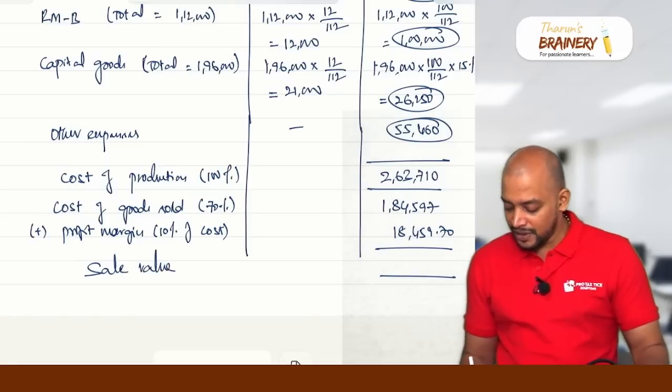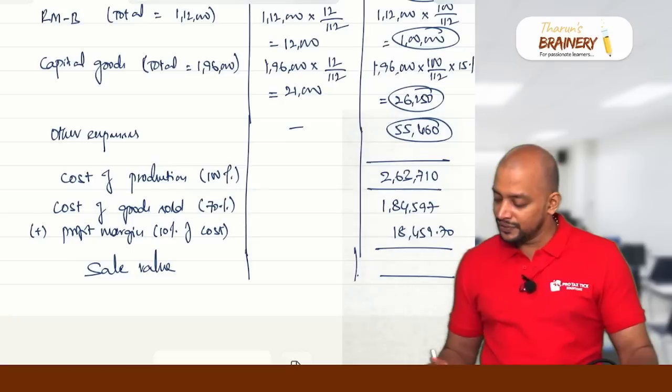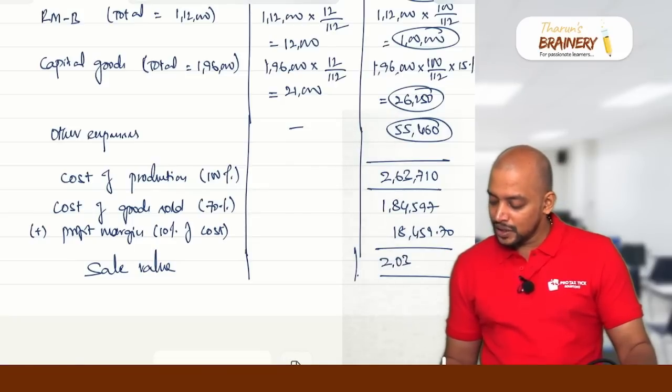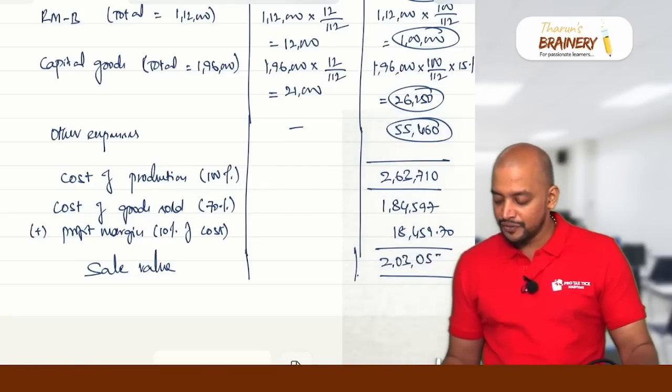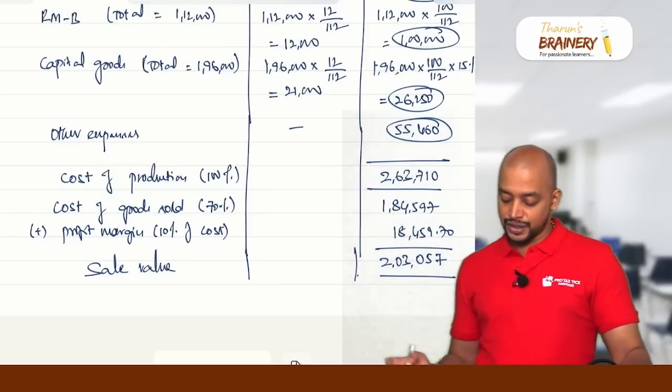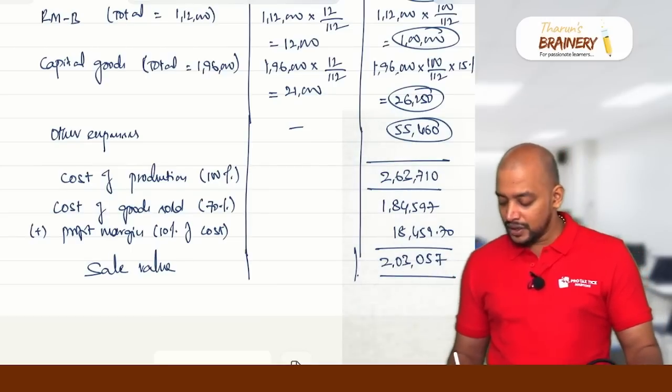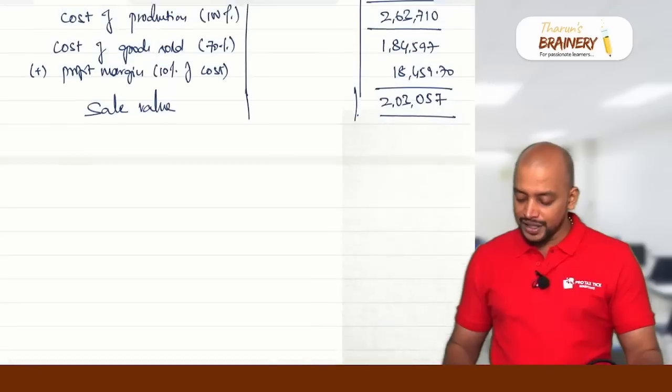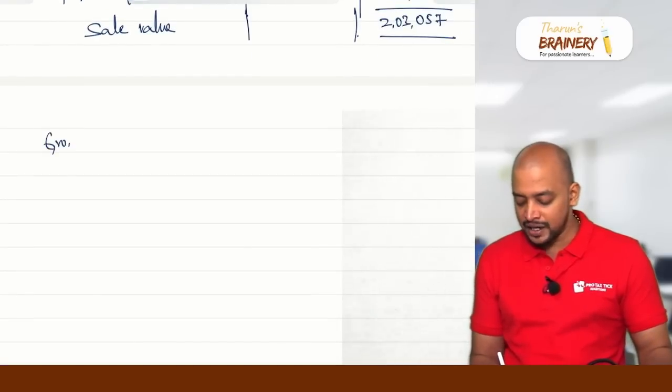So what is the sale value here? The sale value will be 2,03,056.7. So 57 we will take, rounded off to the nearest rupee. Now what is the total of the ITC? We got the sale value. Now what is the gross liability? Gross GST payable on sales.